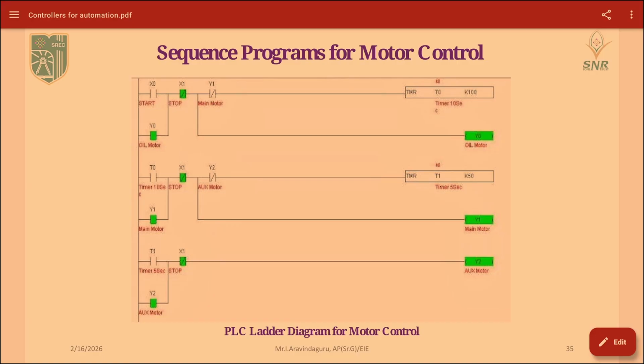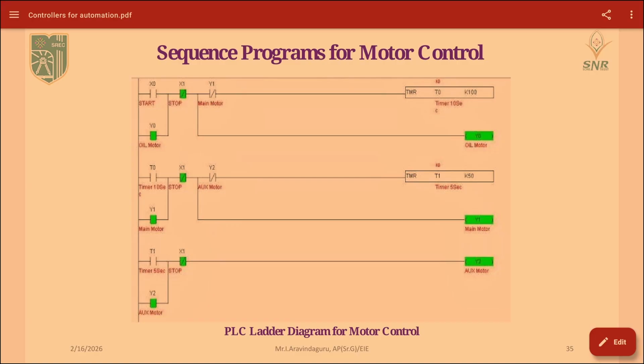First of all, Y0 is connected with our X0. Whenever X0 is switched on, the Y0 oil motor will be switched on over here. After 10 seconds your auxiliary motor will be switched on. For that purpose only we are adding a timer over here. T0 is added over here. In the next rung we have T0 called over here. After the 10 seconds our auxiliary main motor Y1 will be switched on.